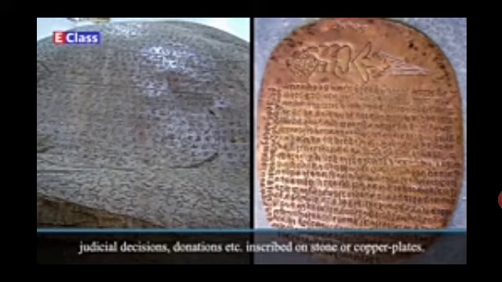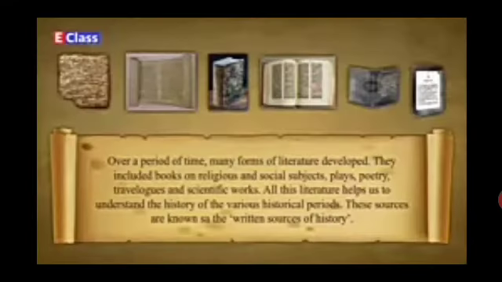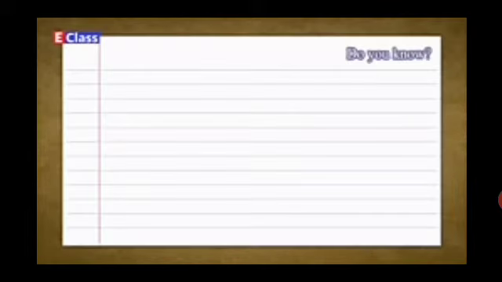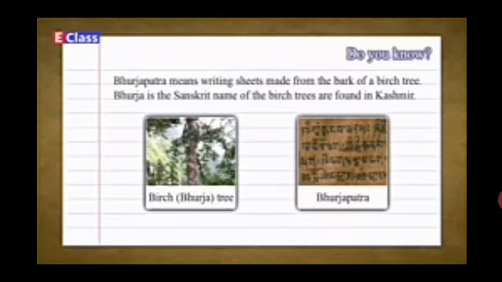Many rulers had their orders, judicial decisions, donations, etc. inscribed on stone or copper plates. Over a period of time, many forms of literature developed. They included books on religious and social subjects, plays, poetry, travelogues, and scientific work. All this literature helps us to understand the history of the various historical periods. These sources are known as the written sources of history.